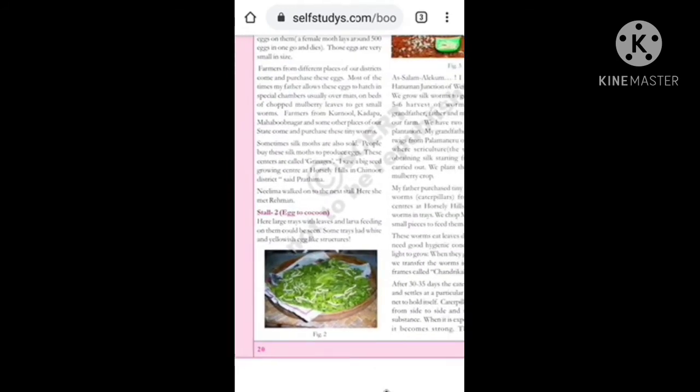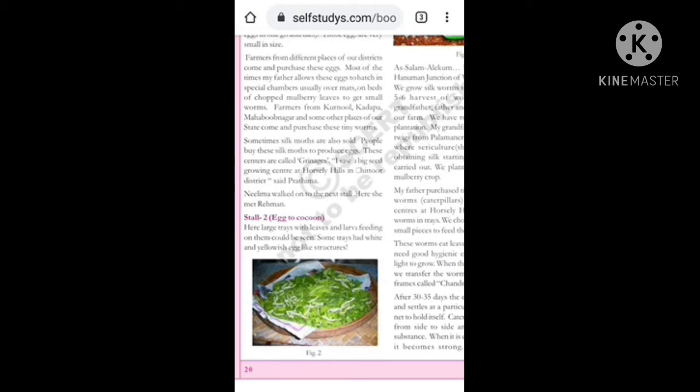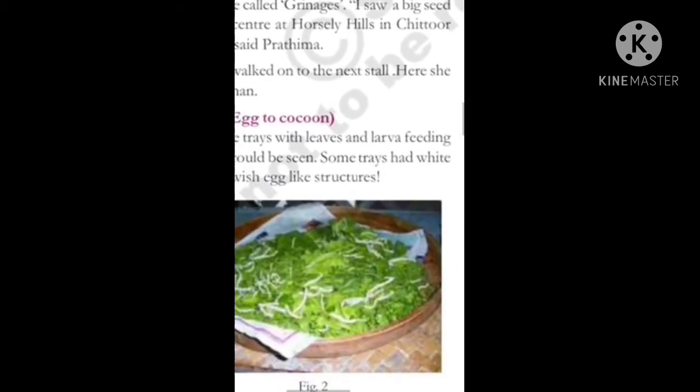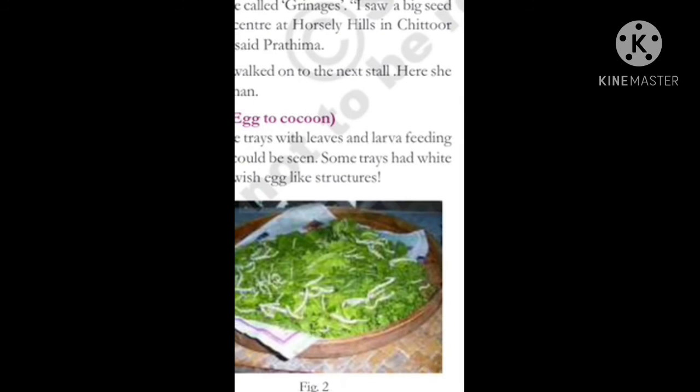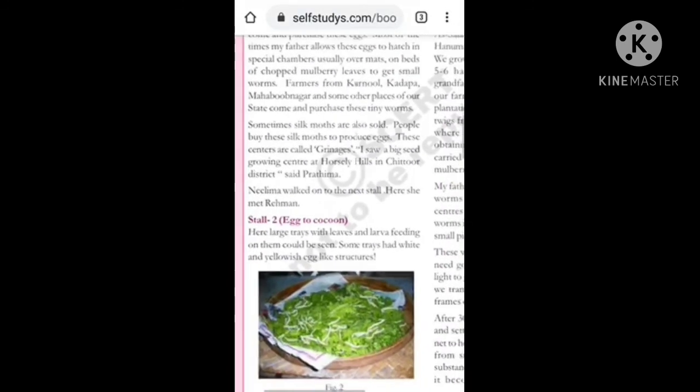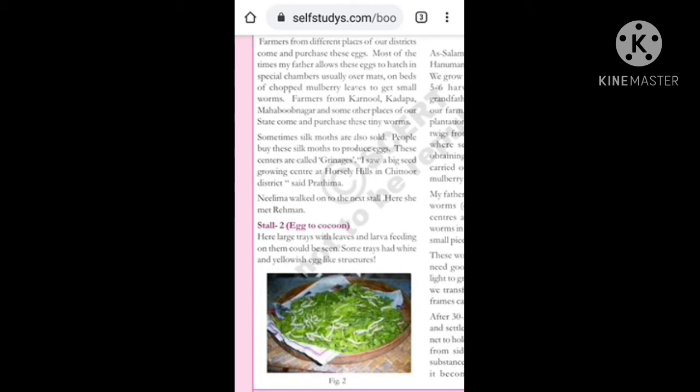Farmers from different places of our districts come and purchase the eggs. Most of the time my father allows these eggs to hatch in special chambers, usually over mats or beds of chopped mulberry leaves, to get small worms. What is mulberry leaves? It is the food of the worms which come from the eggs. That one will be called the worms.